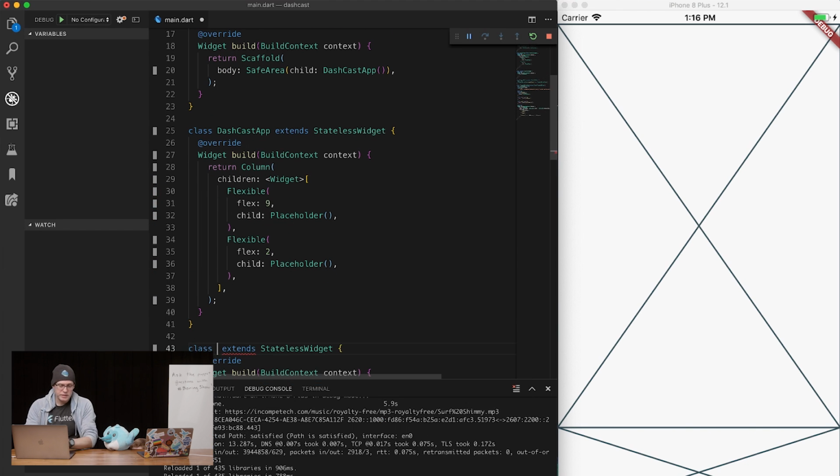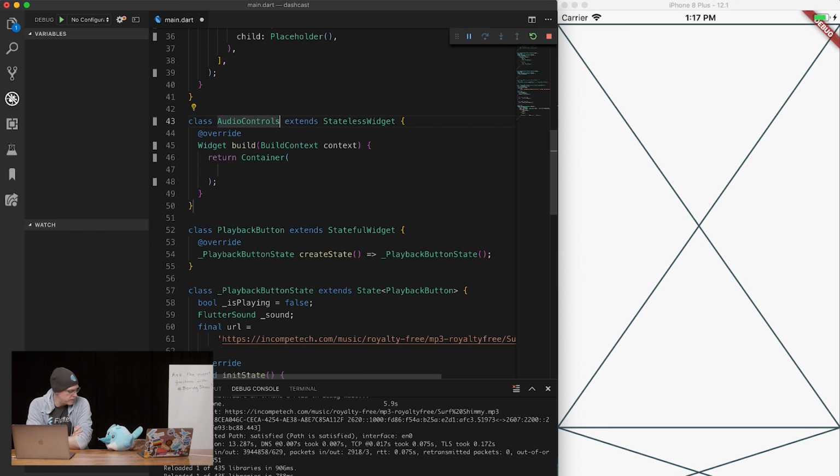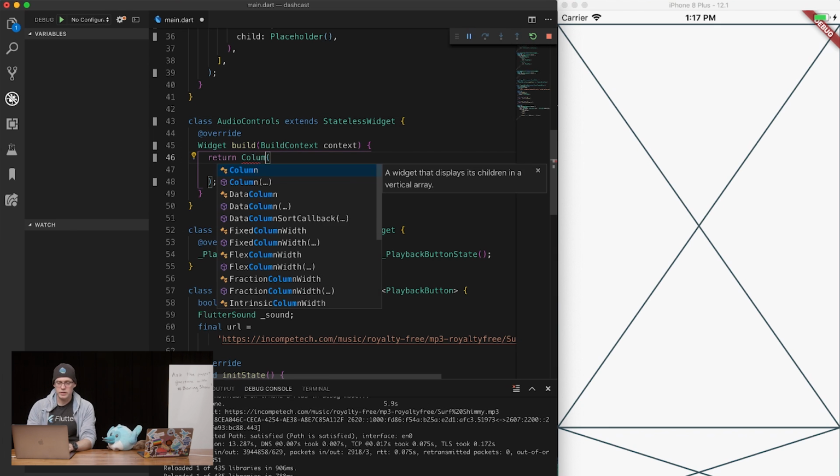And let's call this our audio controls. There we go. Okay, so audio controls. And what's the best thing to lay this out? I imagine you would also want a column to some extent because you want your little line where you're going to have the total length of the podcast on top of the actual controls. Oh, yes, you're right. And then the rest of it might be a row. Okay, you're right, because we're going to need a column.